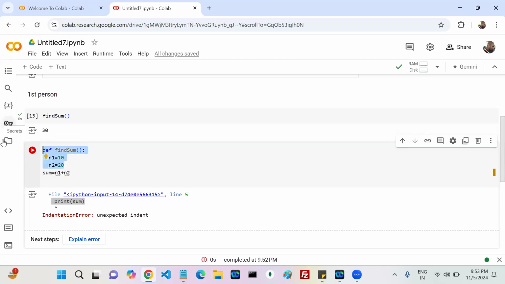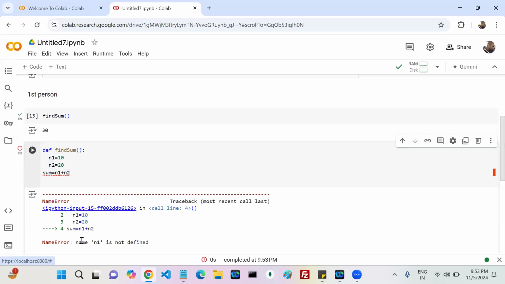This is a fresh statement. Is it inside the function or outside the function? Outside the function. Now tell me, whenever this function is executed and after that this statement executes, is n1 there or not? Not there, right? N1 is inside the function, but outside it is not there. That's the reason. What error do you get? N1 is not defined error. Agreed?